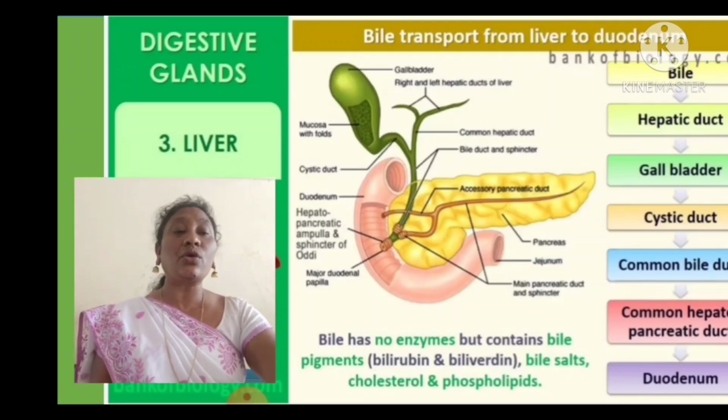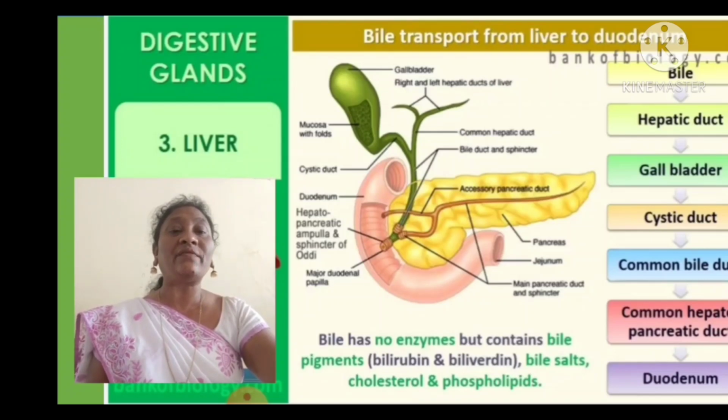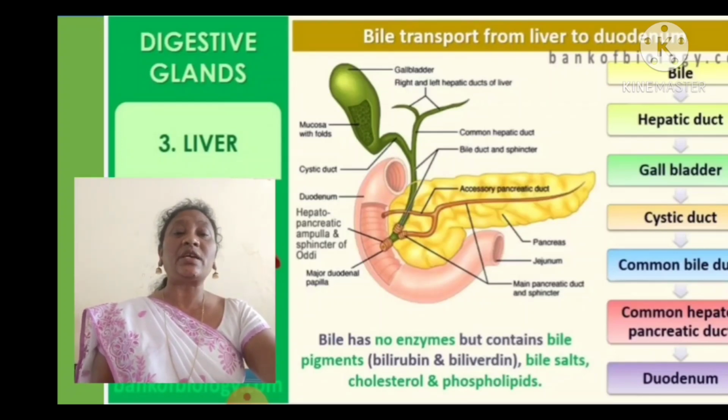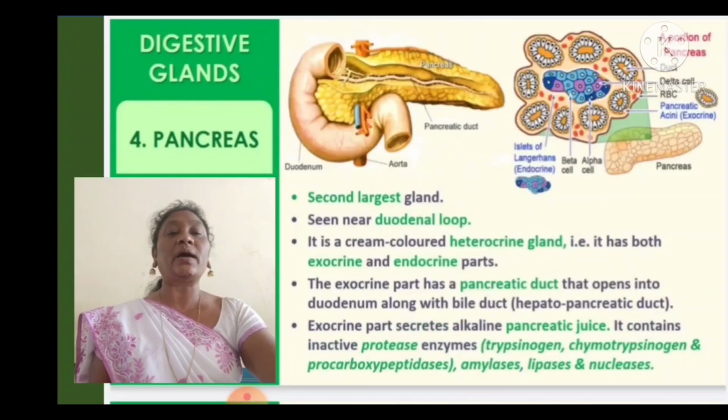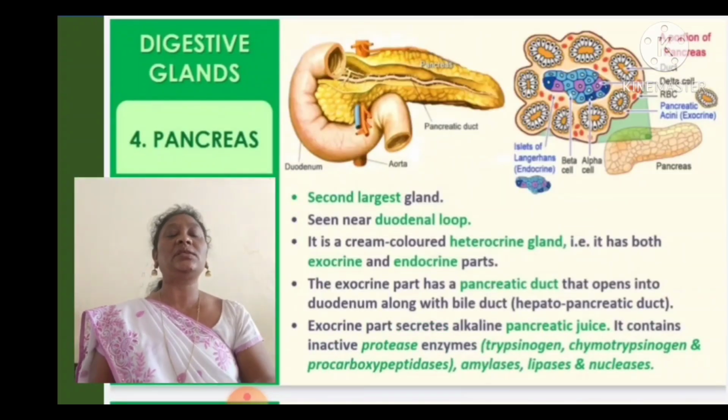Bile has no enzymes, but it contains bile pigments. Enzymes are chemical substances, and the bile juice doesn't secrete any chemicals. But it does contain pigments, which we call bile pigments: bilirubin and biliverdin. Bile salts, cholesterol and phospholipids are also secreted in the bile. This is about the liver.